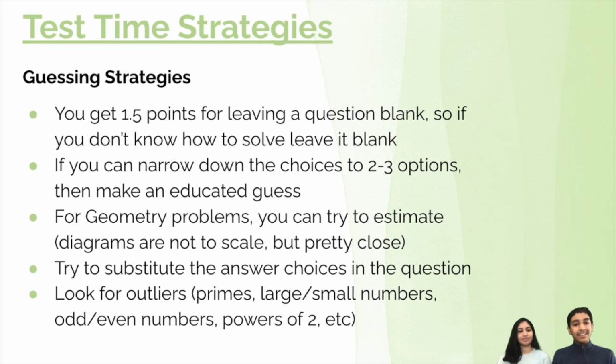Also, you can try substituting the answer choices. So let's say I want to find the largest number such that it's going to be divisible by 3, for example. As a simple example, you can just test all of the option choices to see which one will work. You can also look for outliers, something that's the odd one out. So let's see, there's 5 option choices: 2, 7, 11, 13. 2 is the odd one out because it's the only even number. The other ones are all odd. So that would be some kind of guessing that you can try to do.